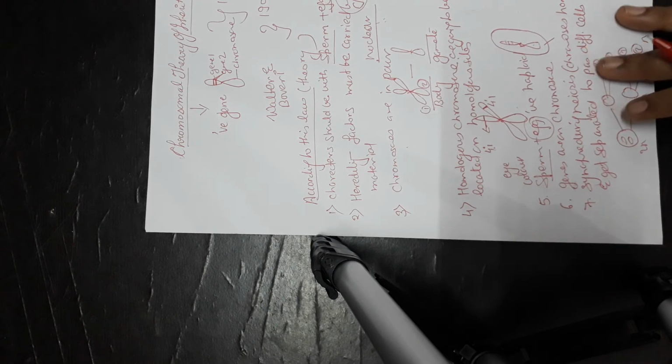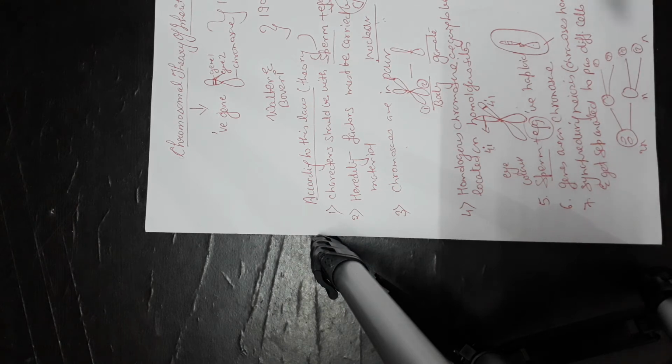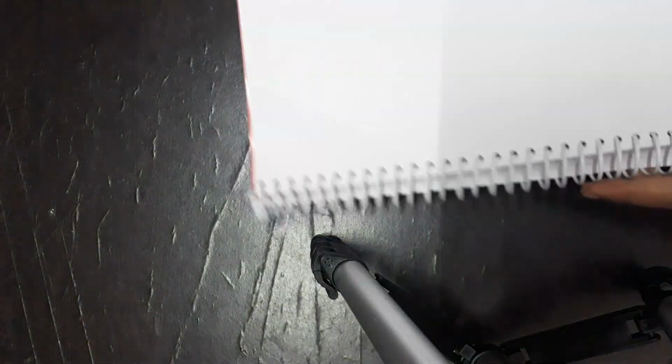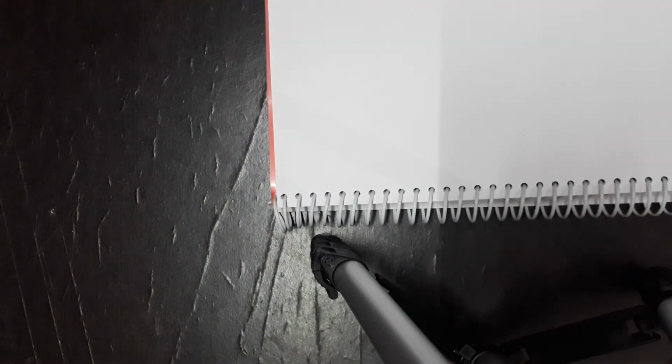Now let us see this with one more example. You might have seen in your NCERT textbook that there is a figure. I'll try to show you this figure. Hope that this figure is quite visible to you. Here in this figure you can see nicely an example explaining the segregation and independent assortment which happen because of meiosis, and the germ cells are formed.